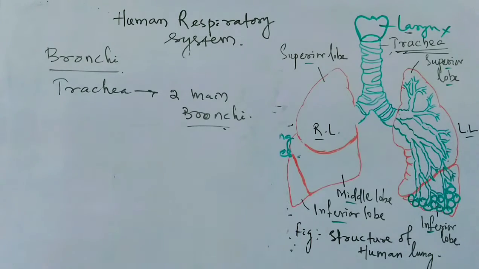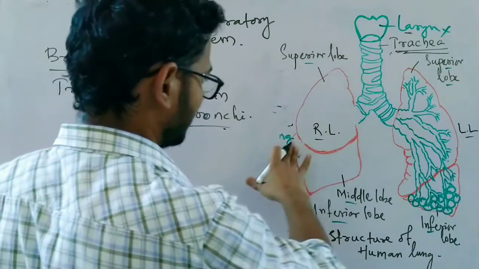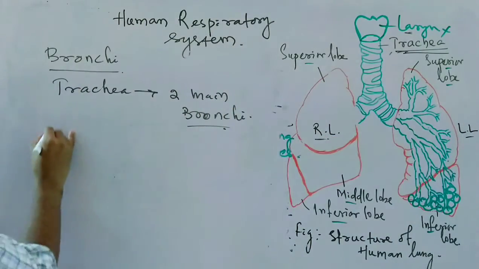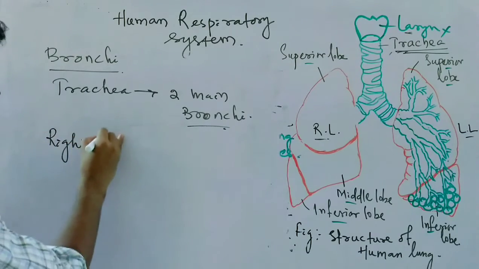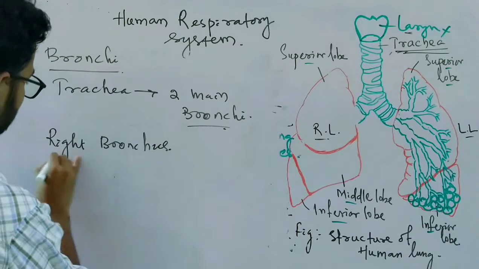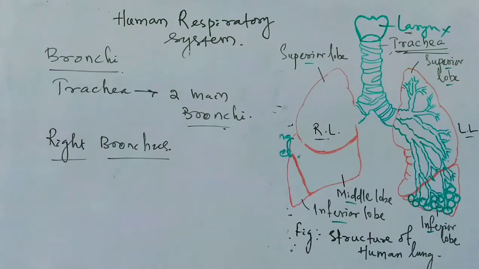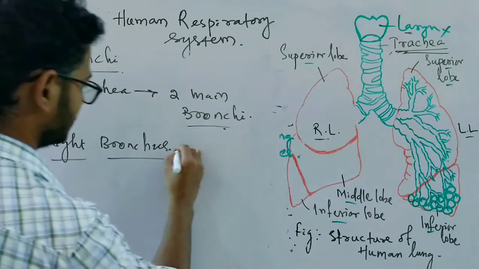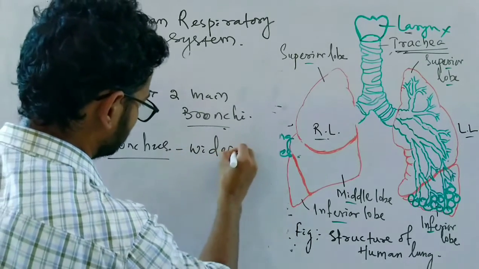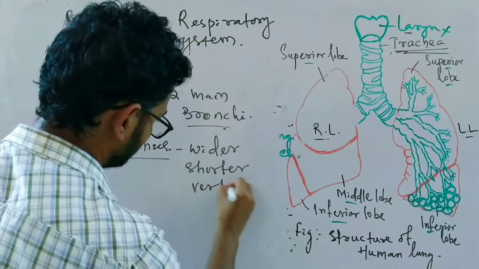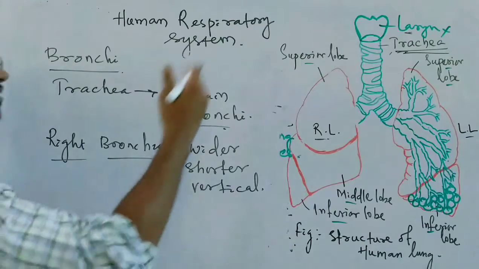That is the right bronchus. One is the right bronchus that goes to the right lung, and the other is the left bronchus. What is the right bronchus? What is its structure? Let's discuss first. It is wider, shorter and more vertical. The right bronchus is wider, shorter, and vertical as compared to the left one.